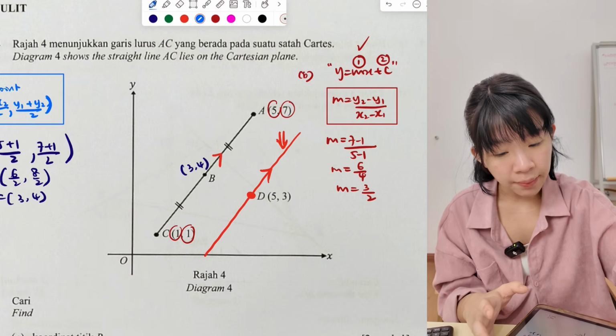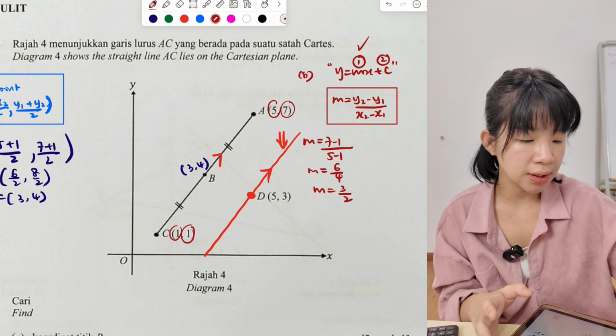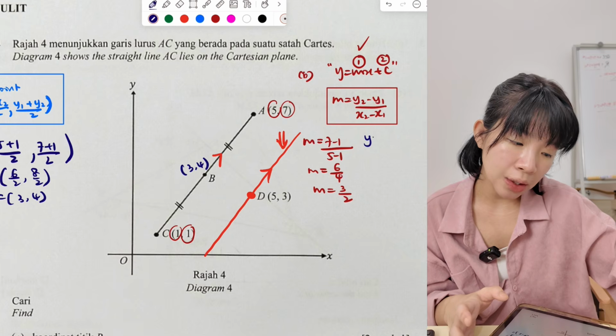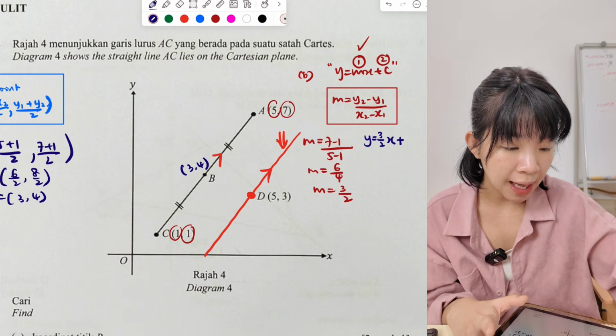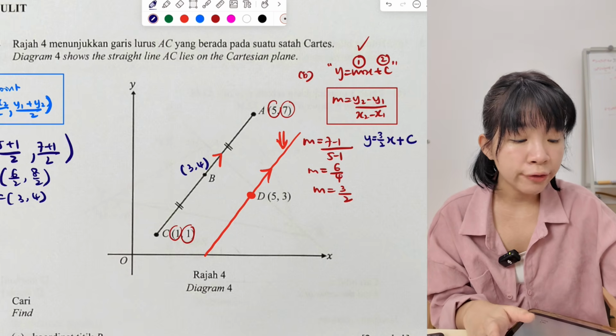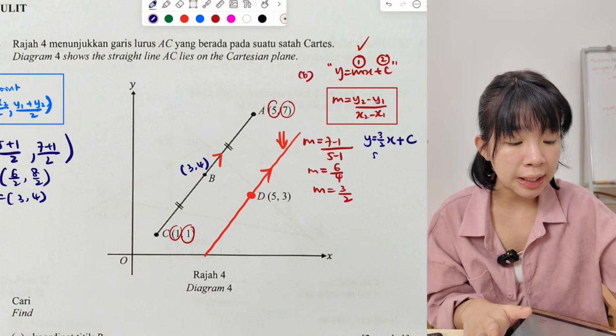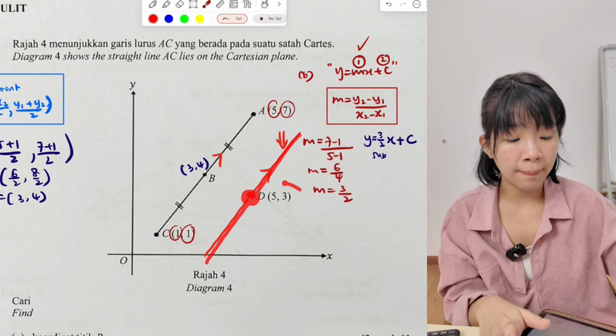Once you got M, sub back into the equation. The equation is y equals, M we already found, 3 over 2 x plus, how about C? C we don't have yet. If you want to find C, every time you just have to sub a point. Look, this line passes through point D. So we sub point D.